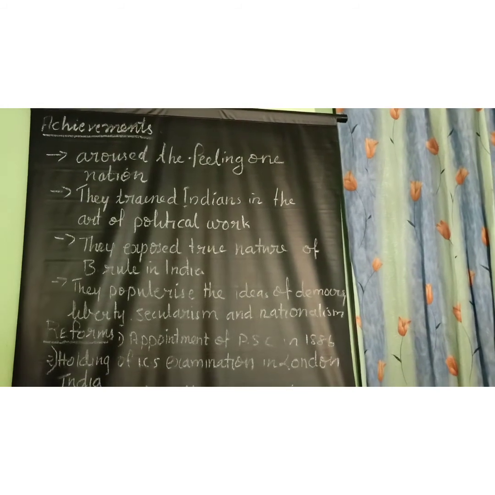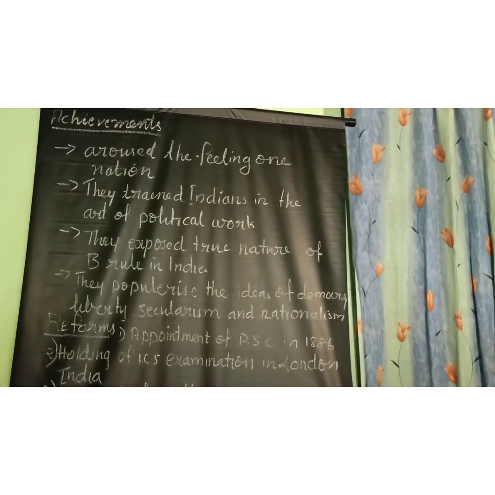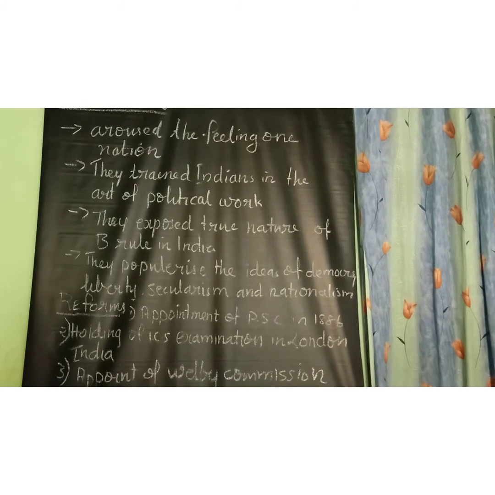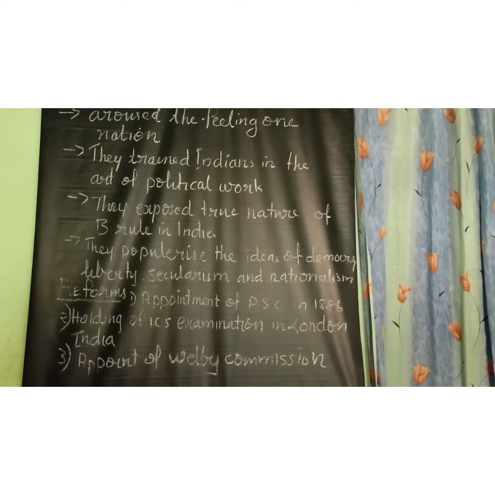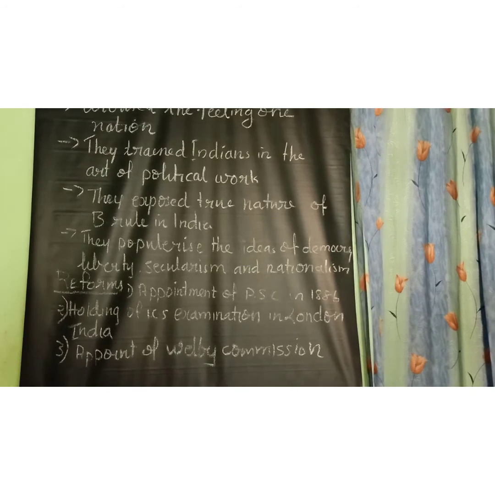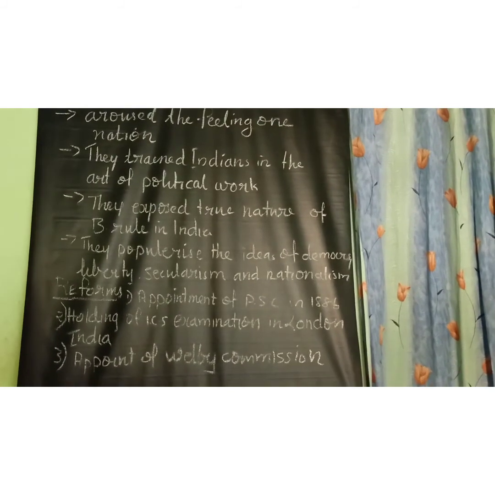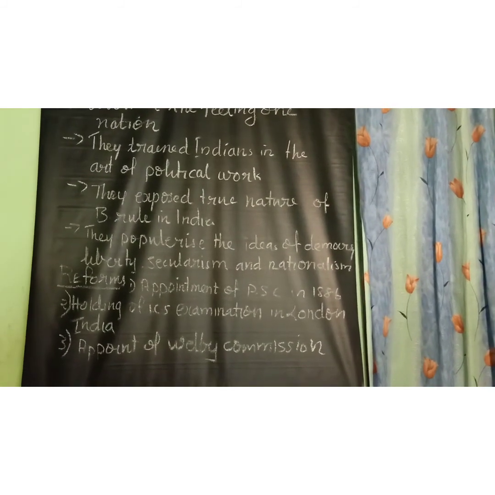Last, the achievements of moderates. Moderates were able to create national awakening among the people, and that aroused a feeling of one nation. Then they popularized the idea of democracy, liberty, secularism and nationalism. They exposed the true nature of British rule in India, and apart from that, because of their efforts, Britishers introduced certain reforms. What are those reforms?